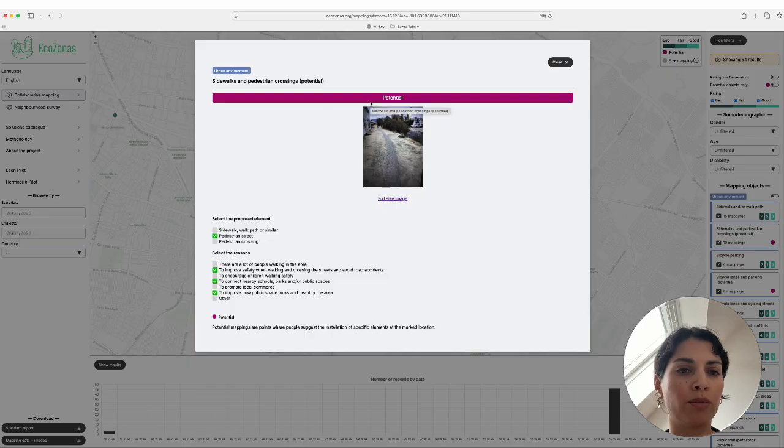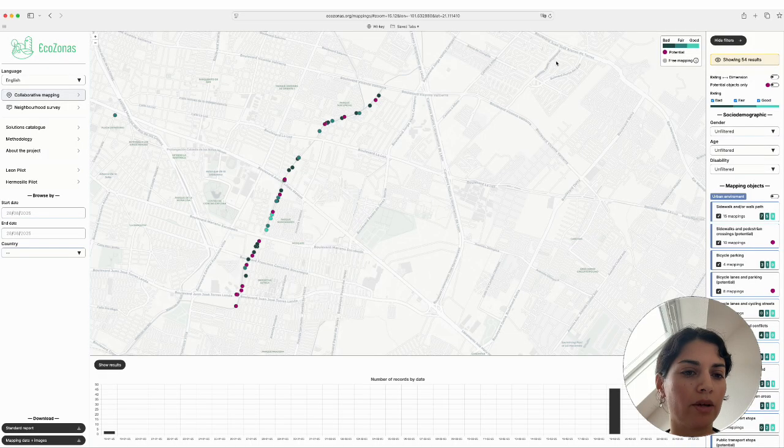Let's open one more. This is for potential sidewalks. We can see the picture of the place. Here the people are proposing a pedestrian street.